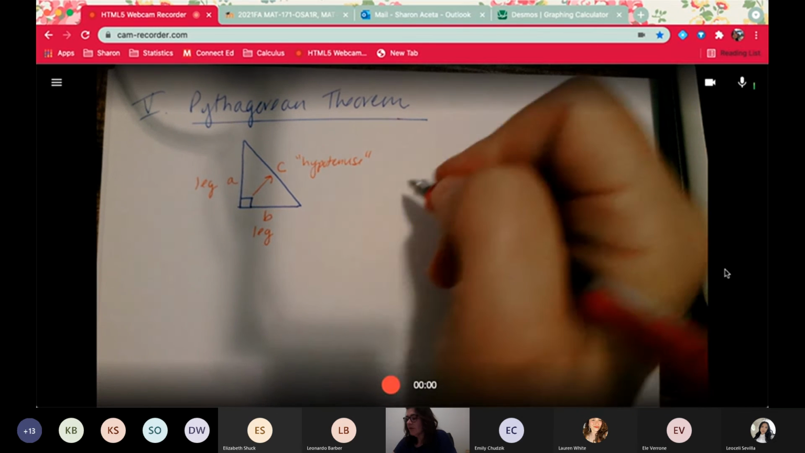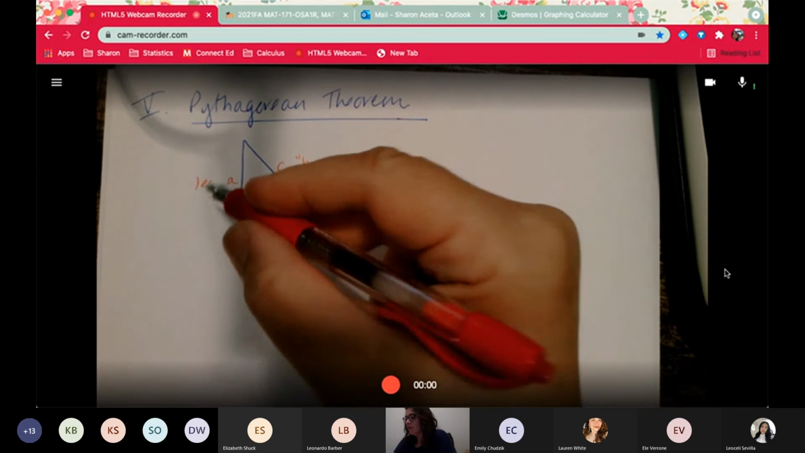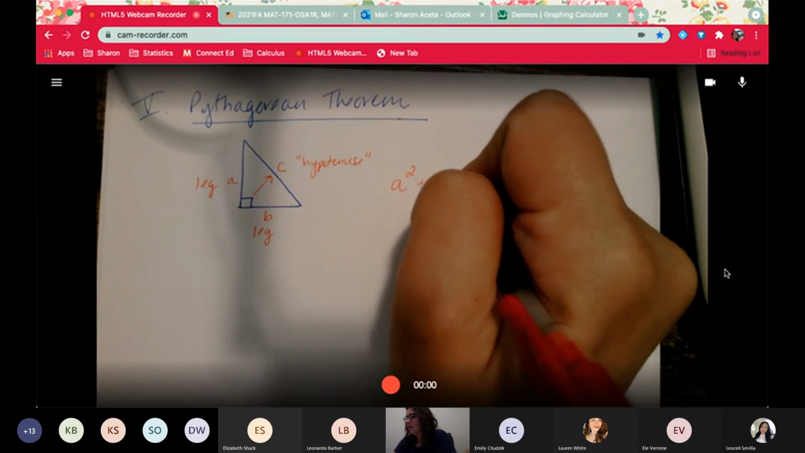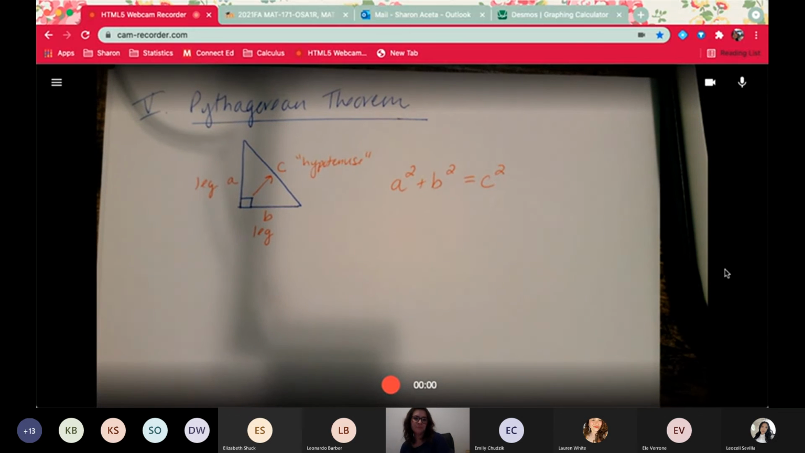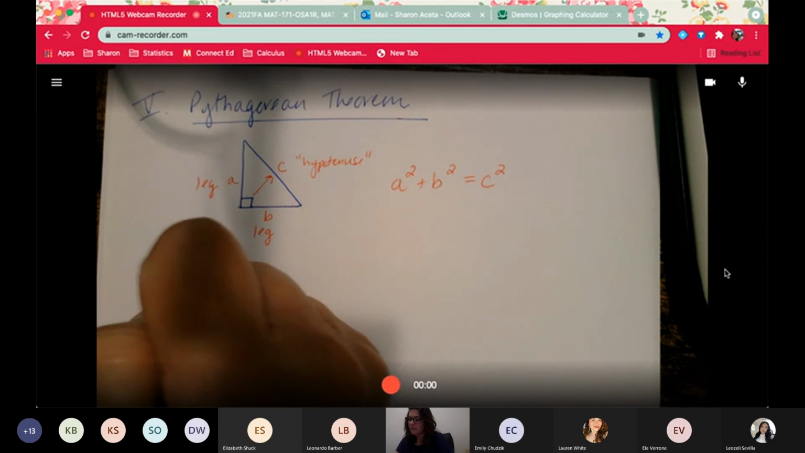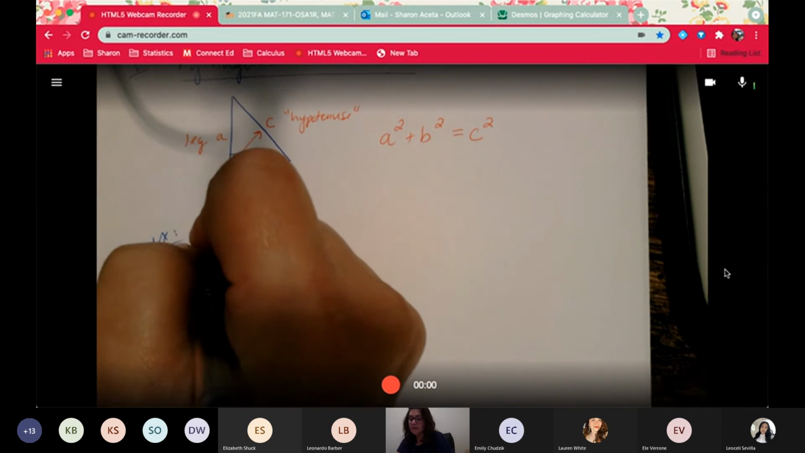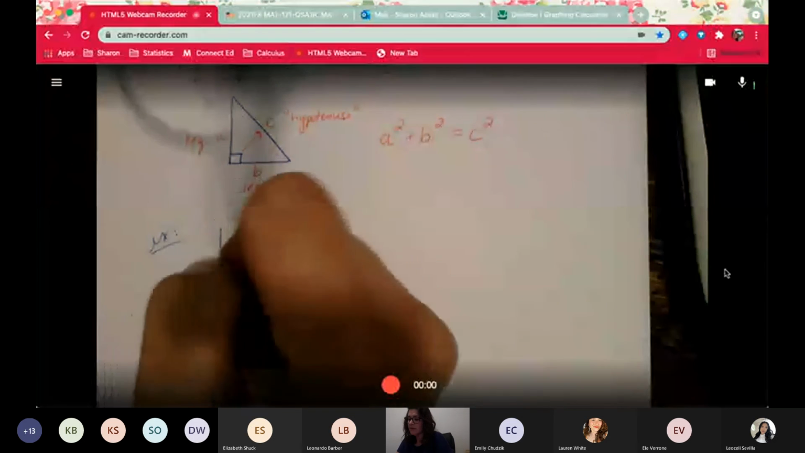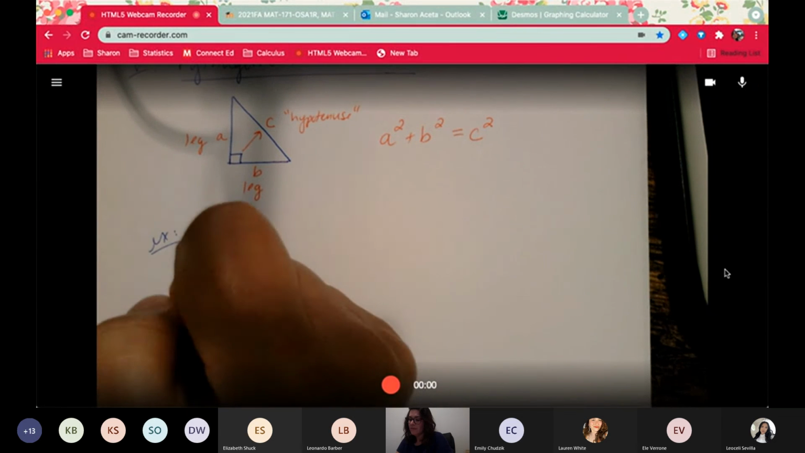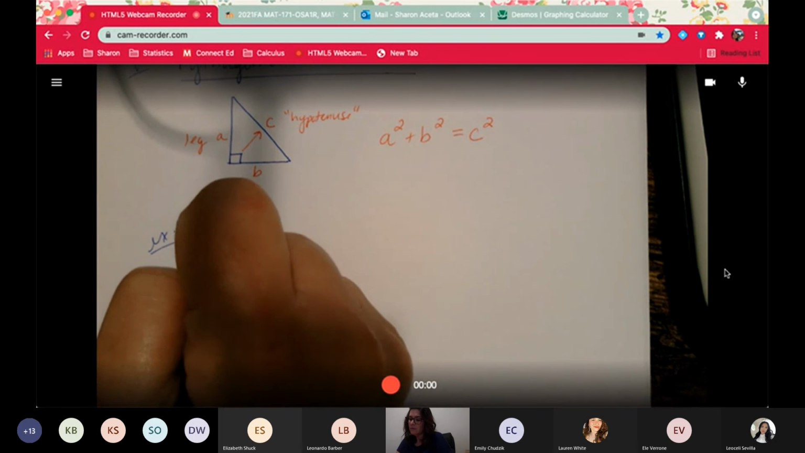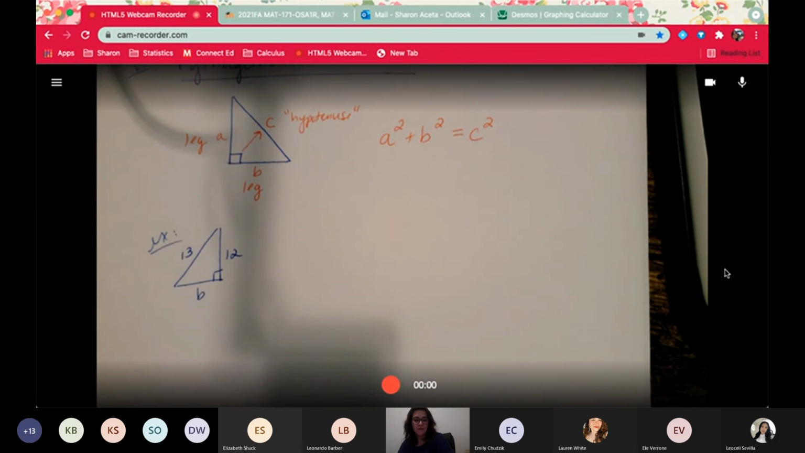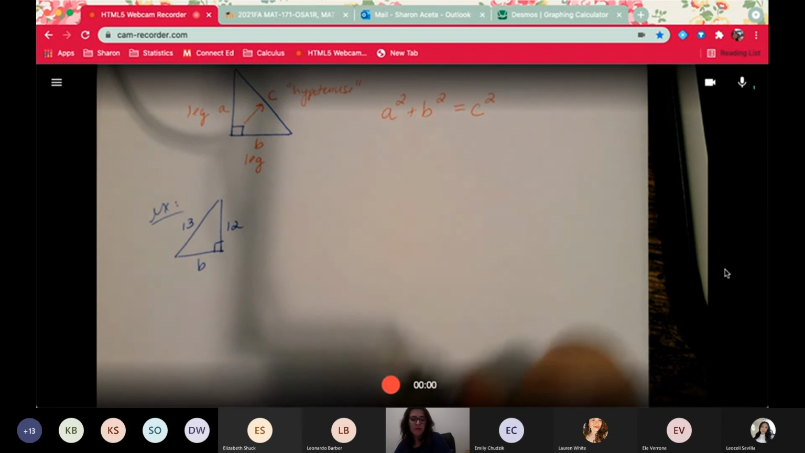And then Pythagorean theorem obviously is A squared. If you square this one leg plus B squared, you will equal the hypotenuse squared. And that is Pythagorean theorem. And you'll be asked to find the missing side of a right triangle. So let's see. Give you a right triangle here. B, 12, and 13. This is a very famous one. If you know it, good for you. But it's a famous Pythagorean triple.